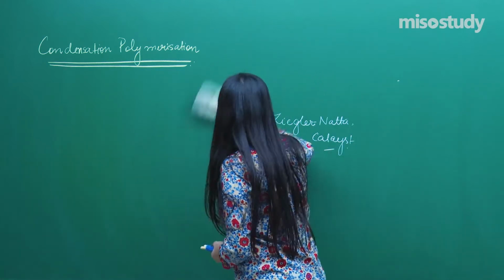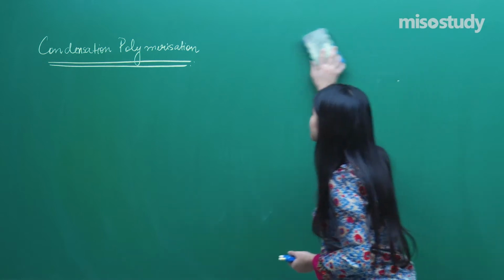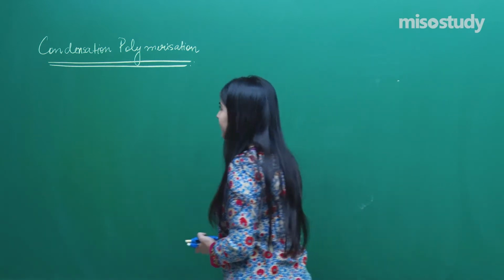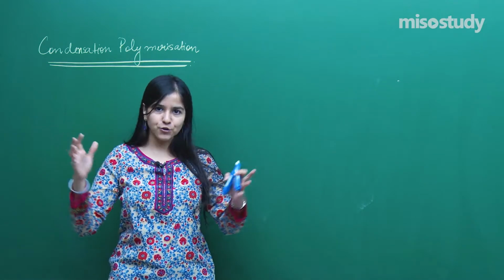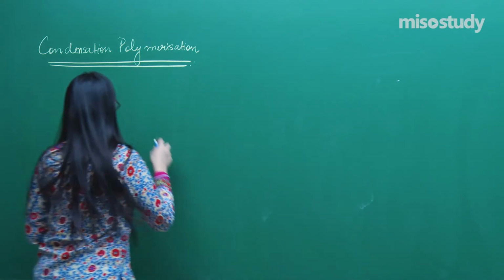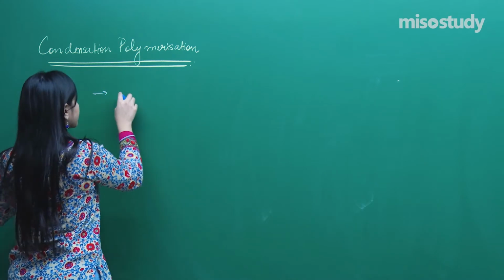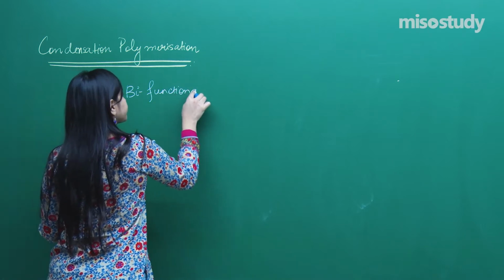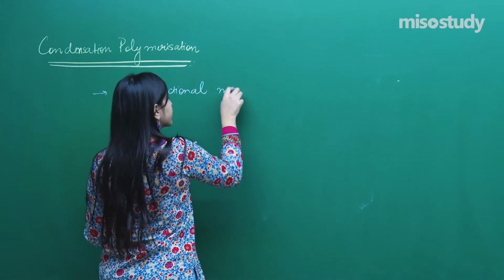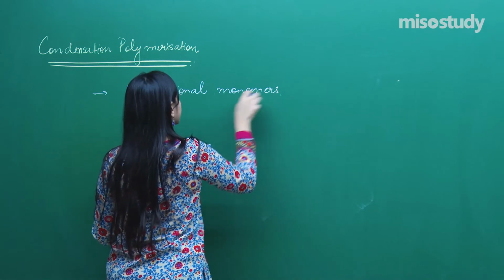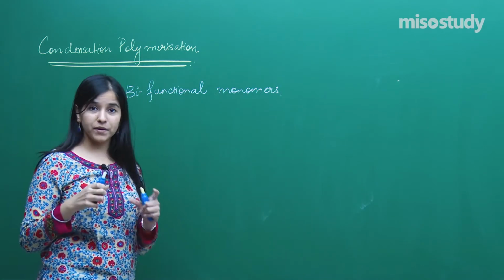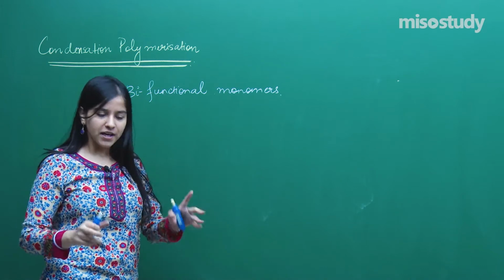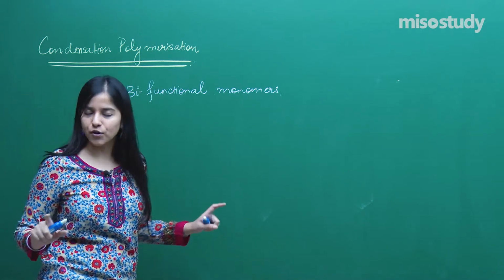We will be discussing the condensation polymerization today, and condensation means I have to condense two molecules. For that I need copolymers. If you know what copolymerization is, see here. For condensation polymerization, I need bifunctional monomers. Now, what are these bifunctional monomers? First of all, one monomer should be having two functional groups. If just one functional group is there, it is not sufficient, right?